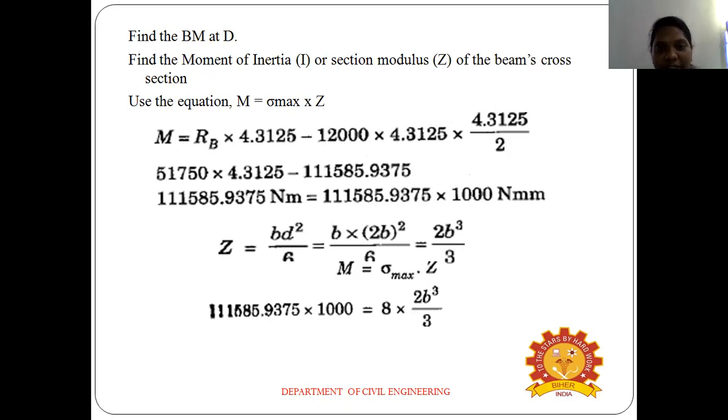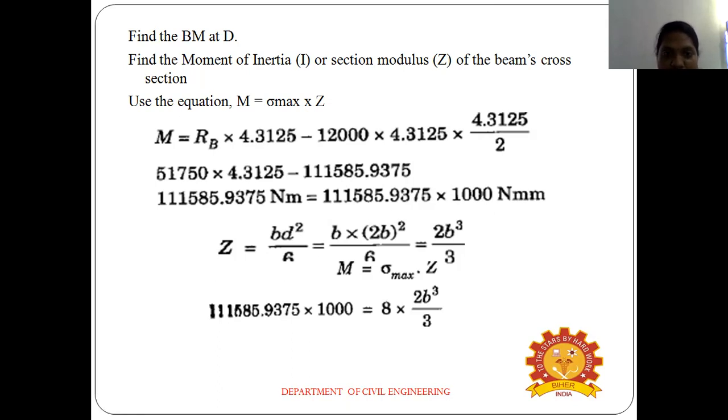So find the moment of inertia I and the section modulus Z for the beam cross section, using the equation M equals sigma maximum into Z. M equals RB into the distance X, which we found as 4.3125, minus 1200 into 4.3125 into 4.3125 divided by 2. Finally we get the answer for M. And Z equals BD cube divided by 6. Breadth is not given, depth is 2B, so Z equals 2B cube divided by 3.